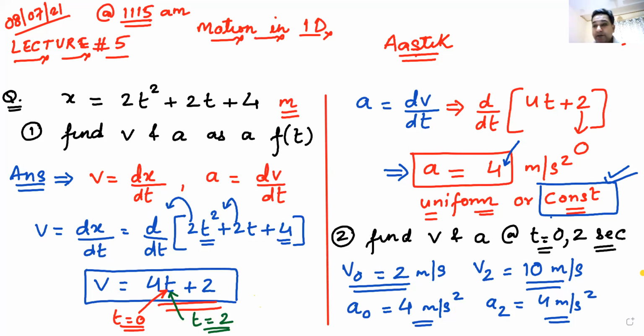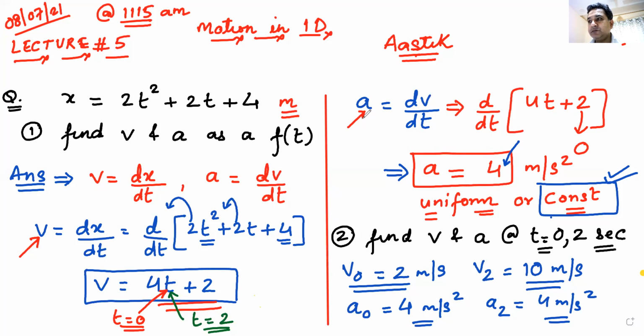Now let us make this more interesting. We have found out velocity, we have found out acceleration. When we found out velocity as a function of time, what velocity were we finding out? When we found out this v as dx by dt or this a as dv by dt, which velocity or which acceleration were we talking about? Which velocity was this? Or which acceleration was this? dv by dt or dr by dt? What was his actual name, full name, real name?